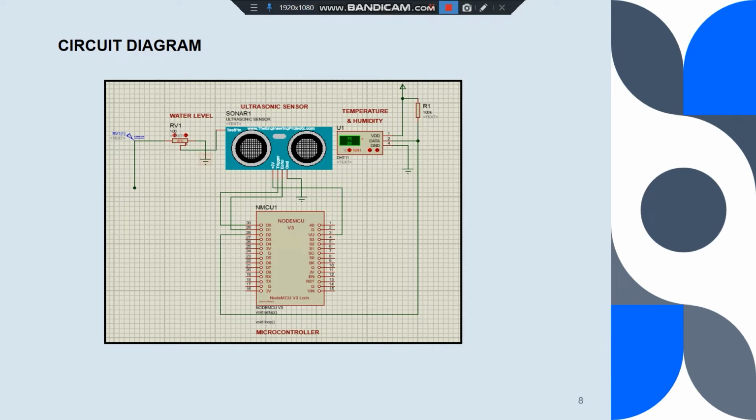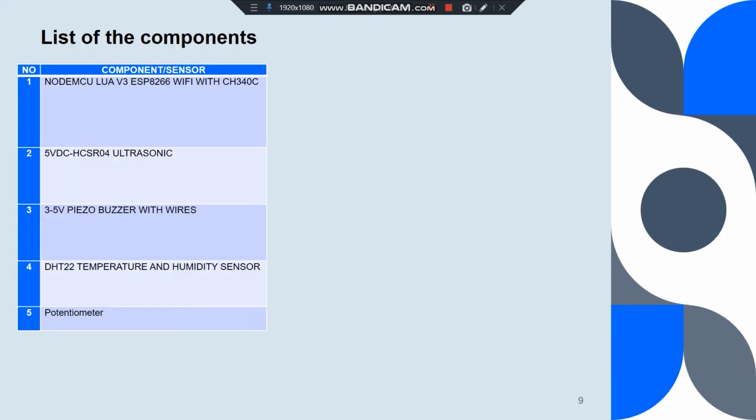So in our project, which is the IoT early flood detection and avoidance, this system will be implemented with both hardware and also software. So this is the hardware design that we have created by using Proteus. The circuit diagram consists of the components that we use in our project. So this is the list of the components that we are going to use in our project.